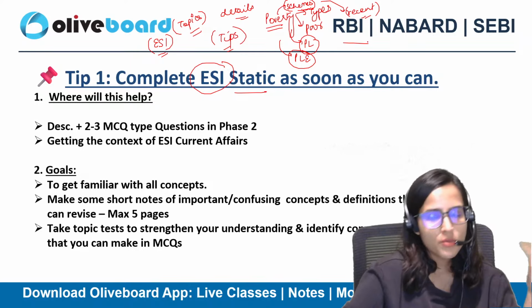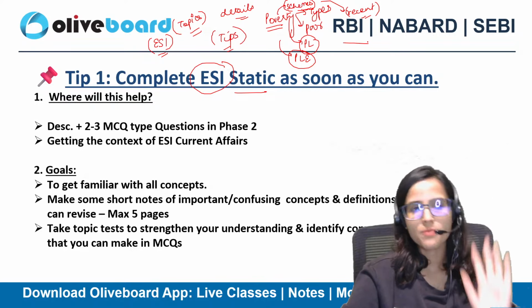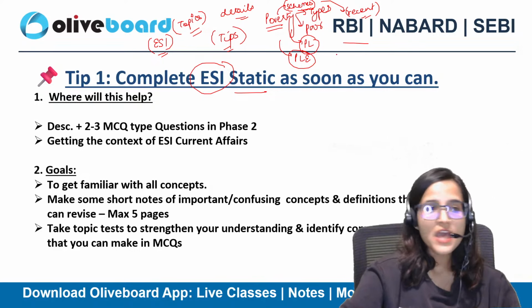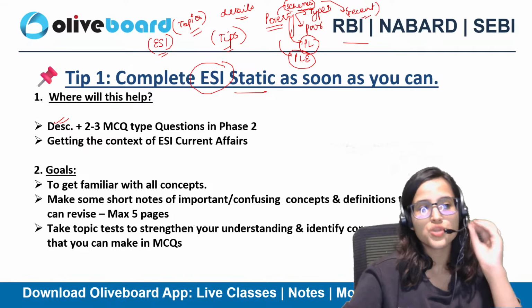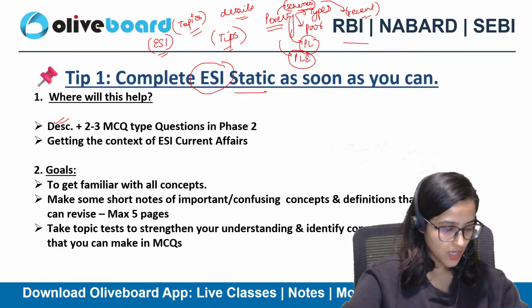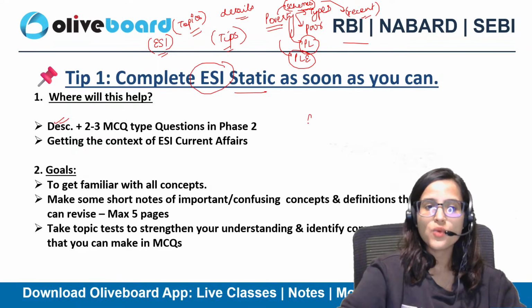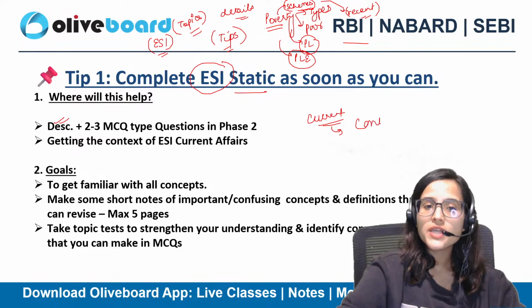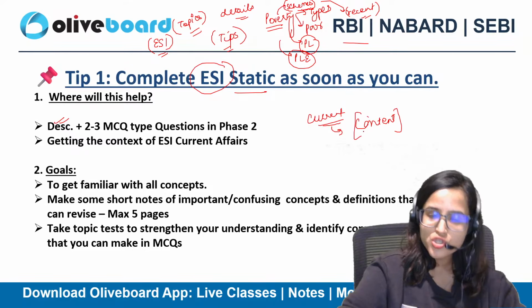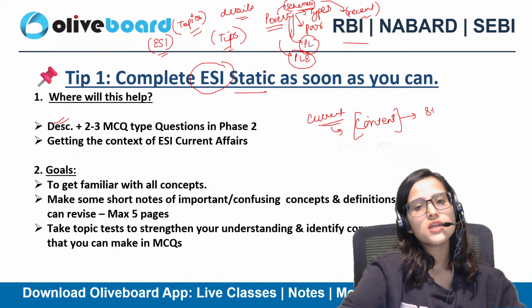Similarly, do it for unemployment. Topic by topic, you have to complete your static portion. Where will this help? Firstly, it is going to help you in descriptive answer writing. The most important part is your descriptive answer writing, because even if the question is from the current aspect in your descriptive portion, for content writing, you need stuff from your static part.